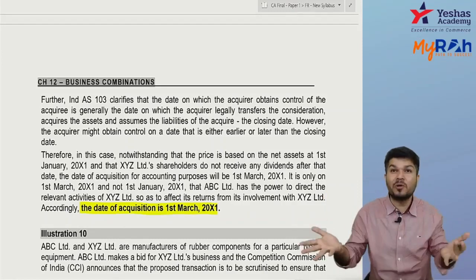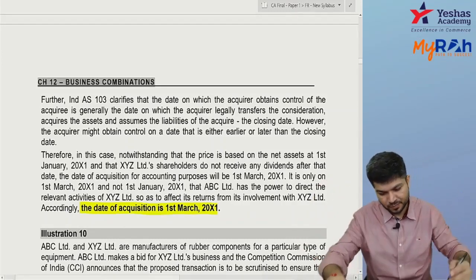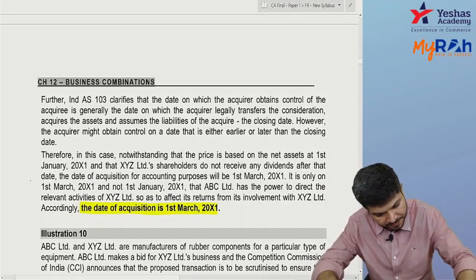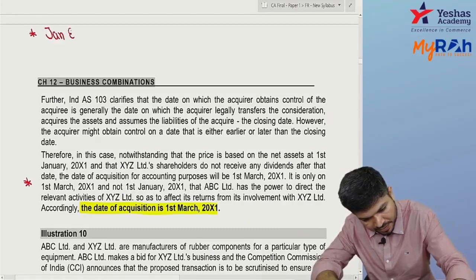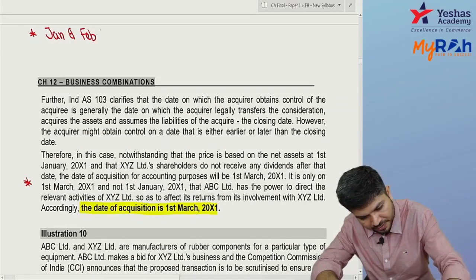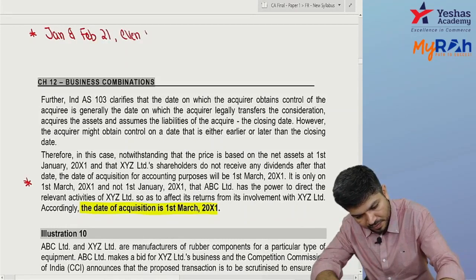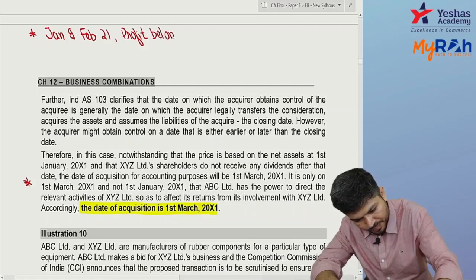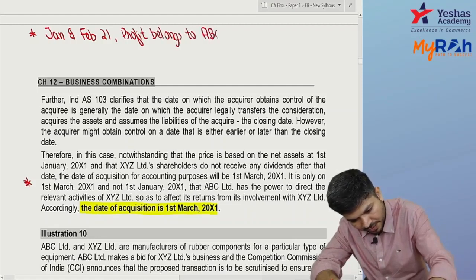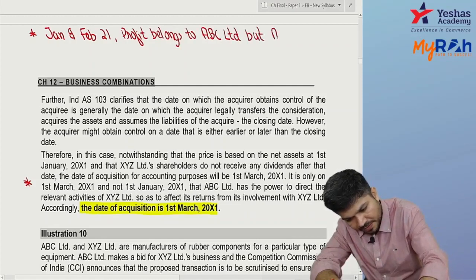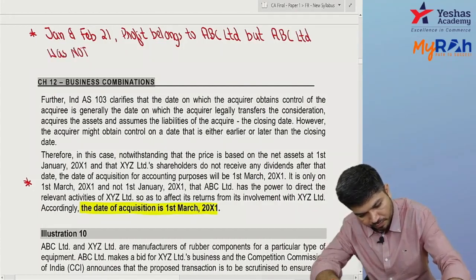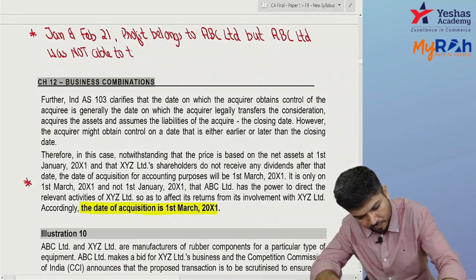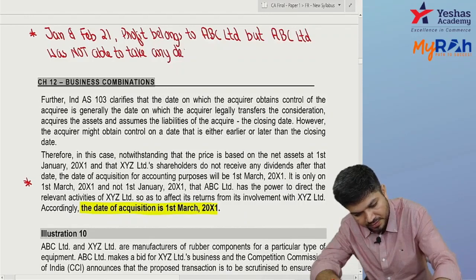So January, February profit belongs to ABC Limited, but ABC Limited was not able to take any decisions.